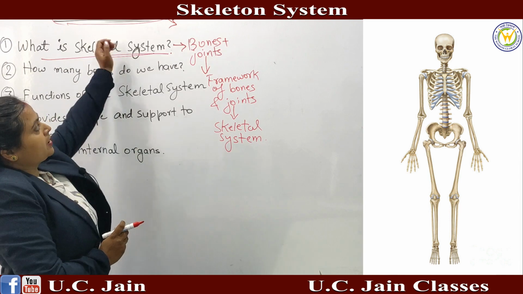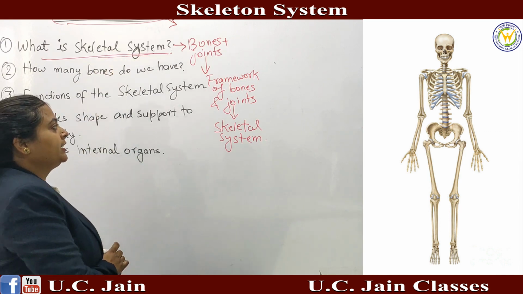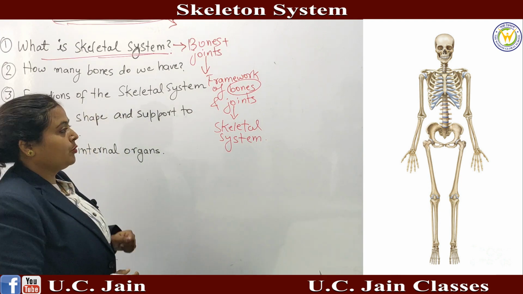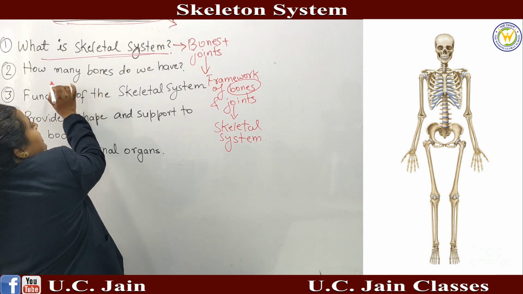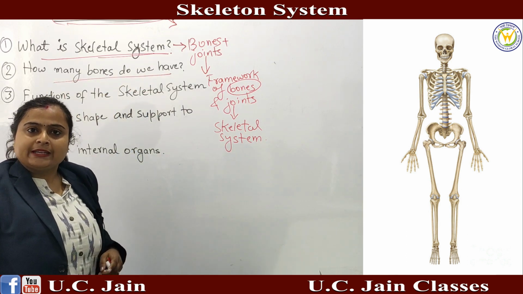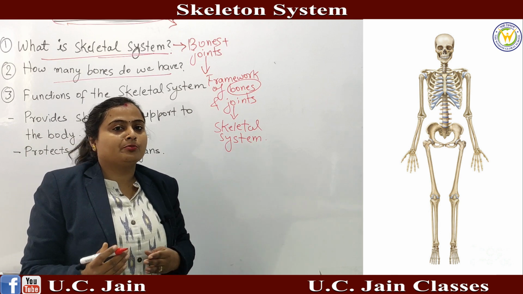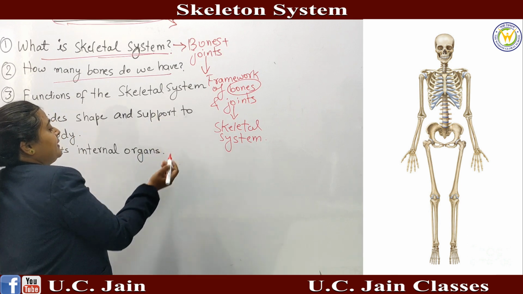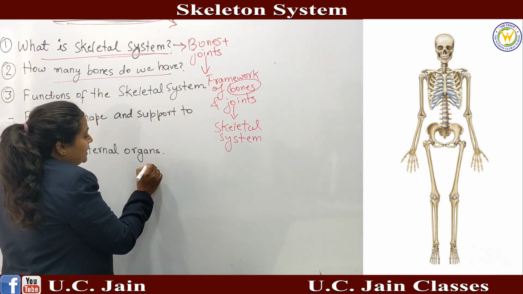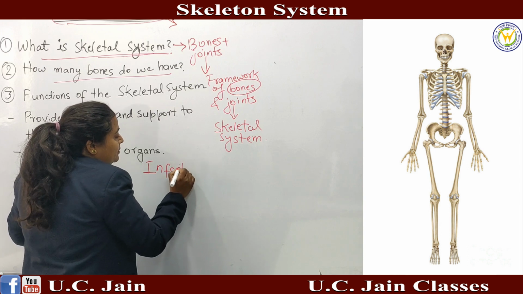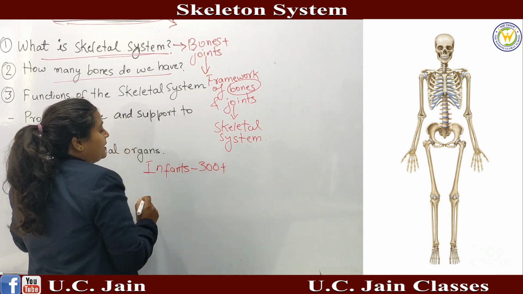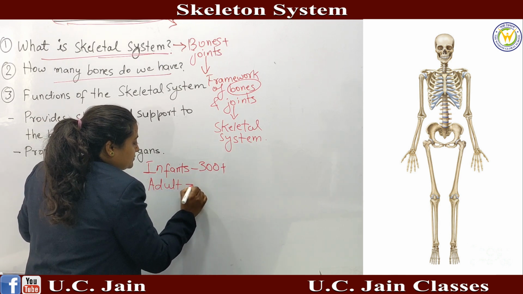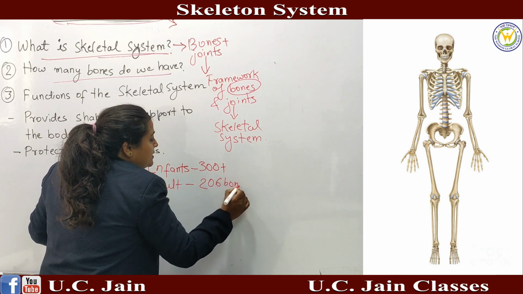Now, as I already told, we have the bones, so first we will be discussing the bones only. The second thing I have written is, how many bones do we have? It is different in the case of adults and infants. When we are talking about the number of bones present in infants, it is 300 plus. When we are talking about an adult, the number of bones present is 206.